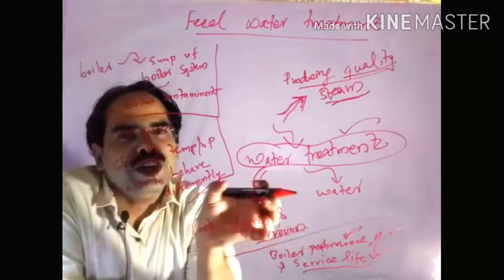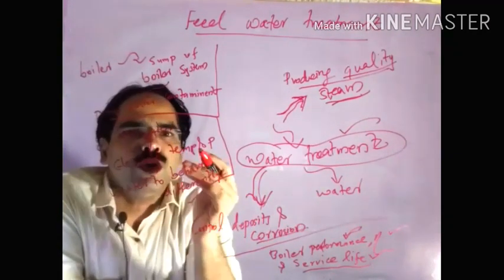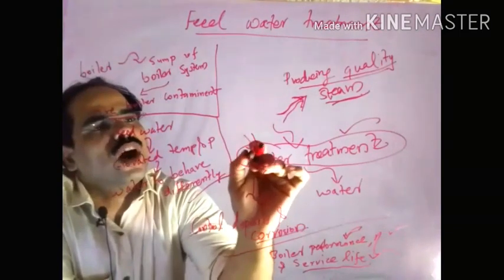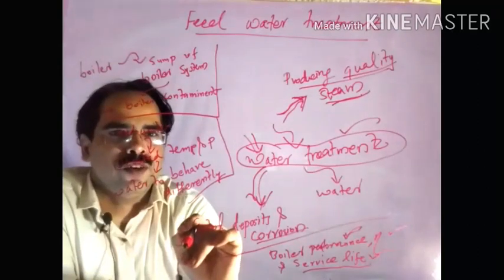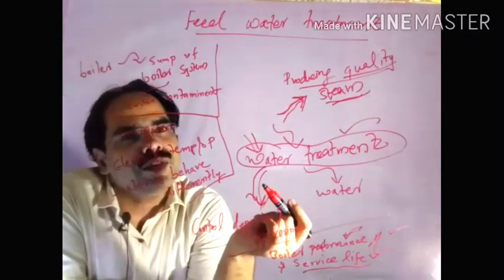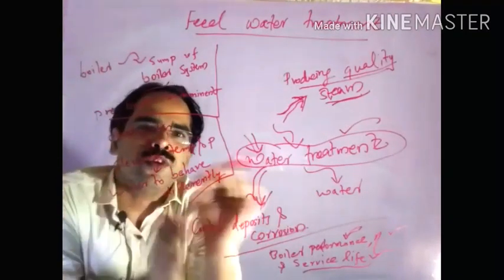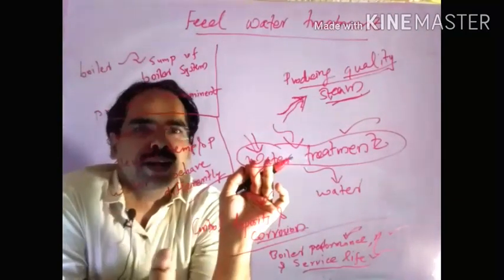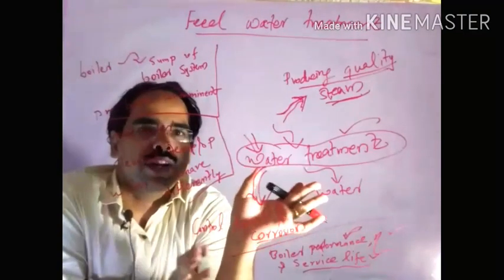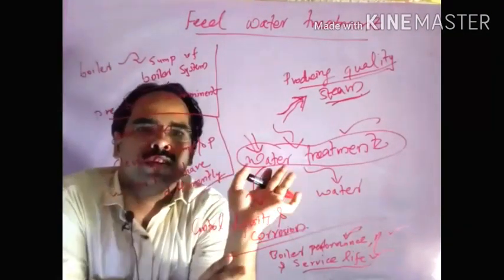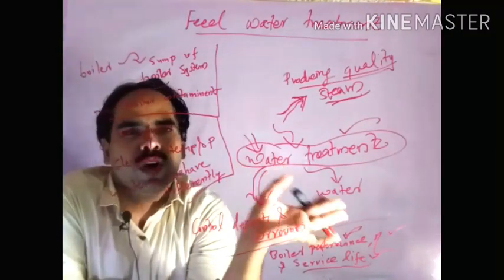So that's why we need to think about how to reduce deposits, and we go through water treatment. Inside the boiler we can treat the water through a blow down process. That means we totally remove that water and add some other good quality water into the boiler. After a long time period, again that water is blown out. So that is one method.